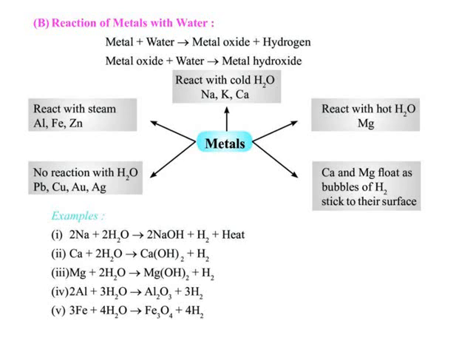Magnesium does not react with cold water. It reacts with hot water to form magnesium hydroxide and hydrogen. It also starts floating due to the bubbles of hydrogen gas sticking to the surface of the metal. Then aluminum. Metals like aluminum, iron and zinc do not react either with cold or hot water, but they react with steam to form metal oxides and hydrogen.